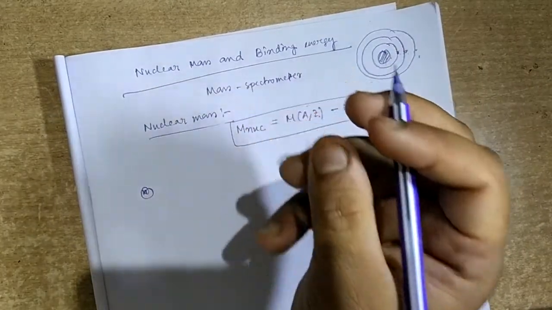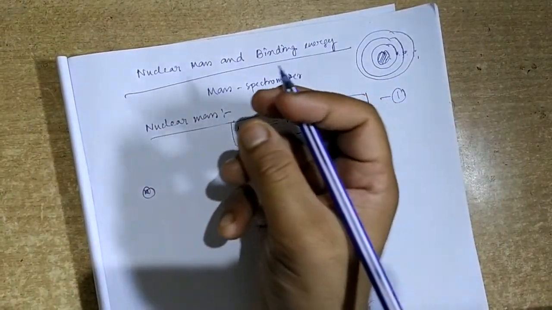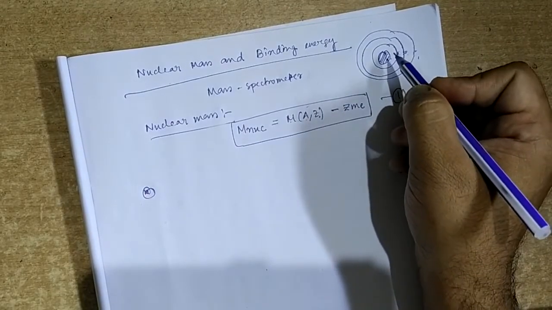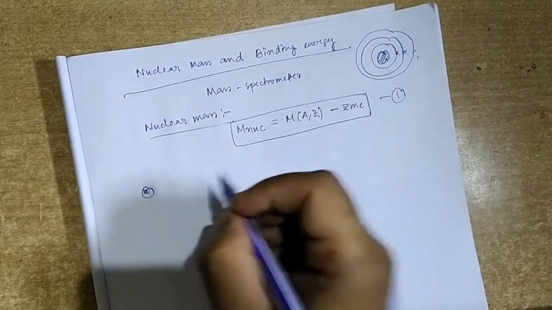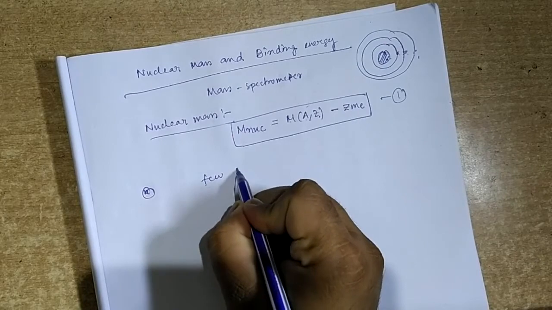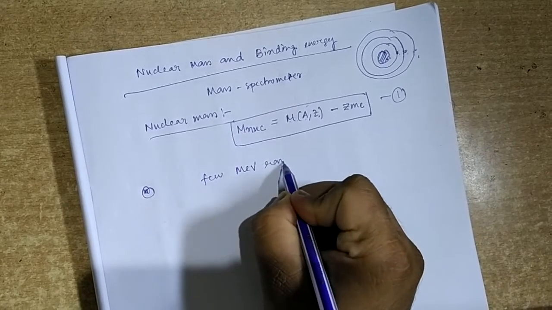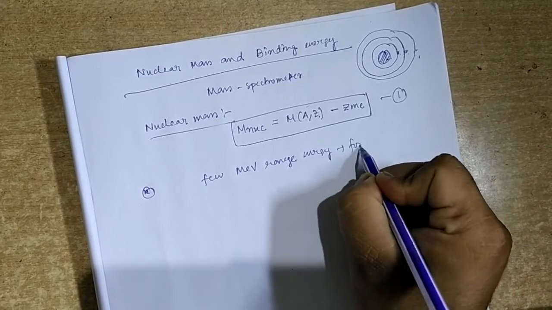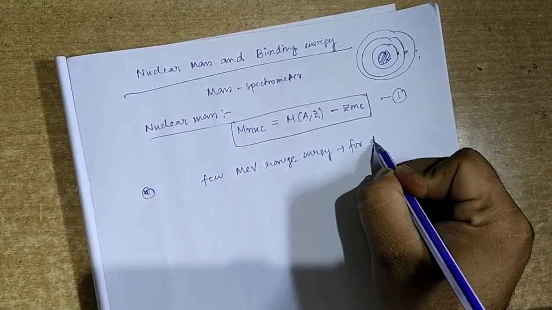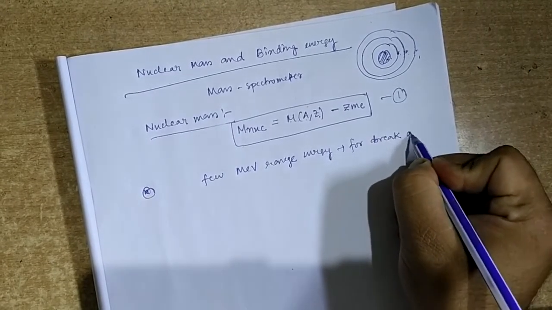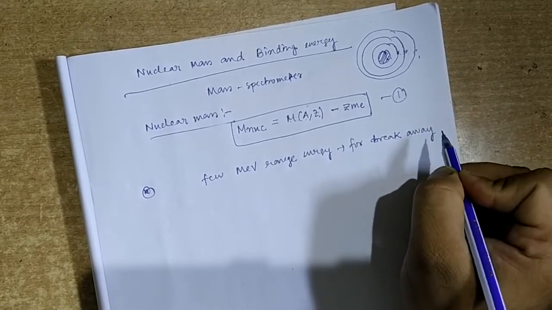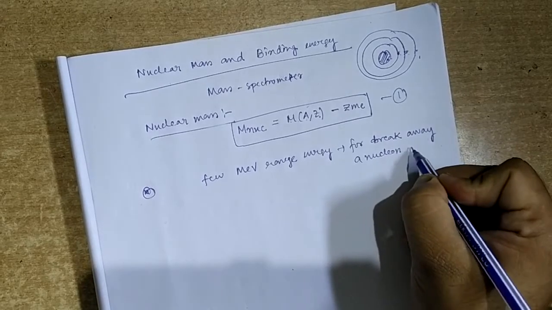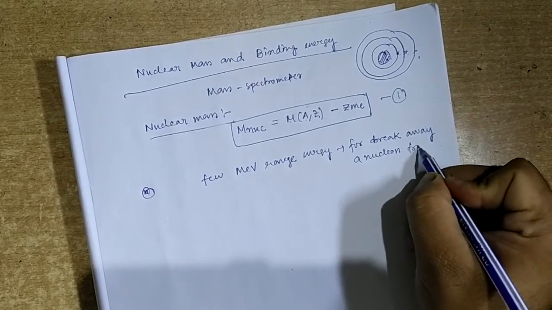Now, if we want to break away a nucleon, that means a proton or neutron, from the nucleus, we need energy in the few MeV range.